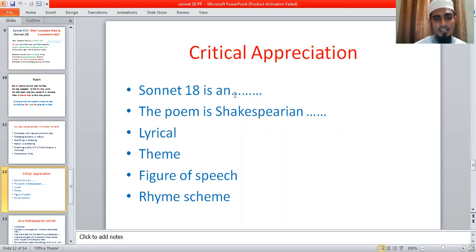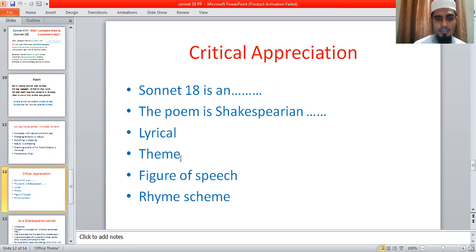Sonnet 18 is an important, immortal sonnet by William Shakespeare. He draws the picture of his friend's beauty in this sonnet very nicely. So the poem is a Shakespearean sonnet. You can explain how it becomes a Shakespearean sonnet. Then you can say that the sonnet has all the qualities to be a lyrical poem.